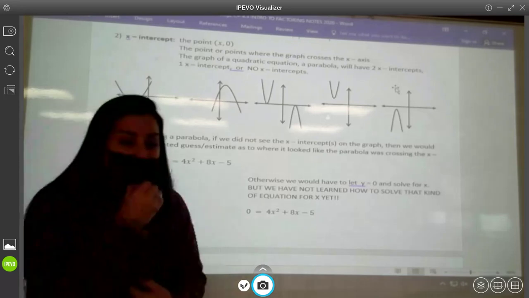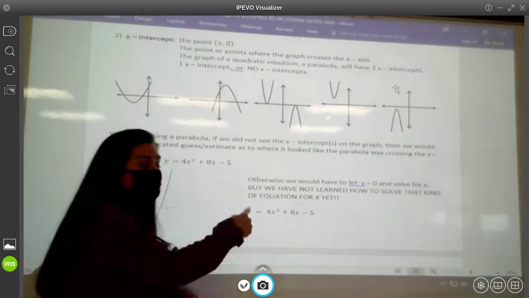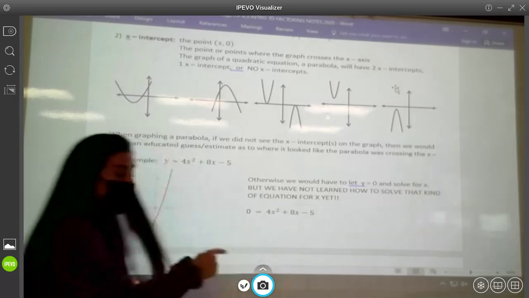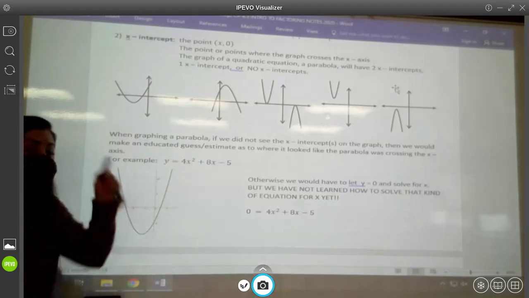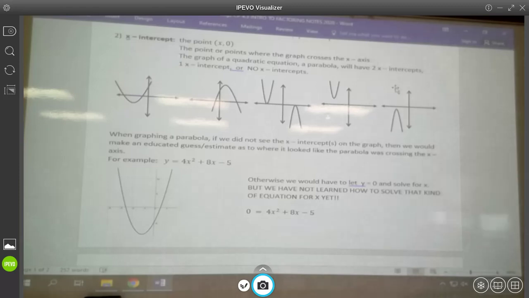So this section, 4.3, is all about learning how to solve this equation. How do we set a quadratic equation equal to 0 and solve for x? How do I find its real x-intercepts so that I don't have to guess as to where they are? All right? That's the point of today's section.